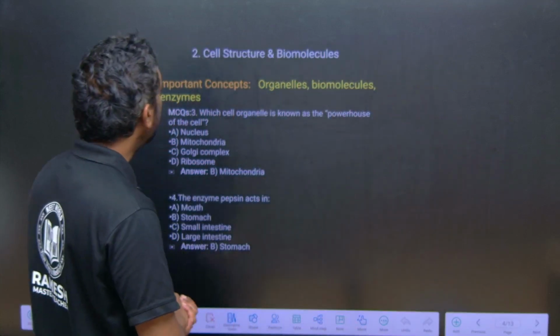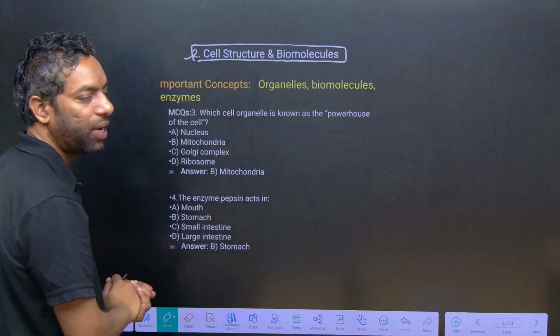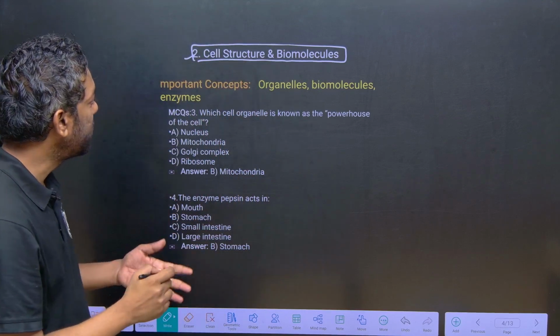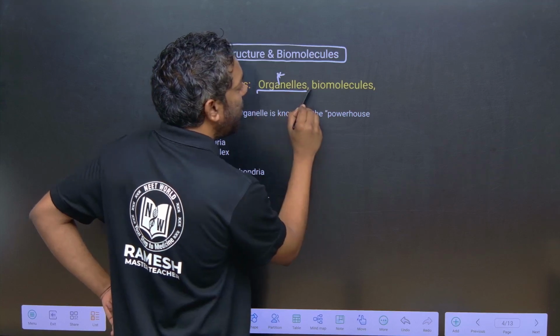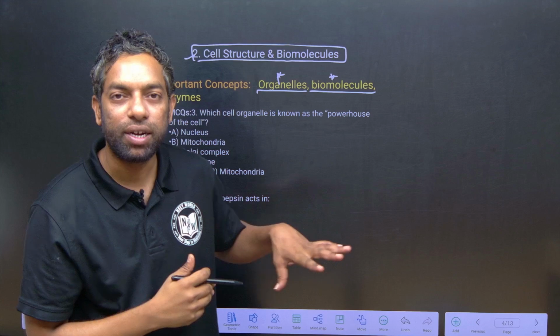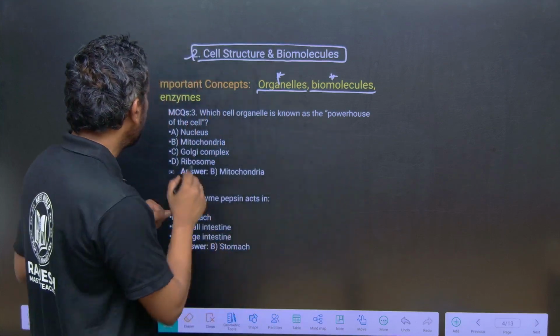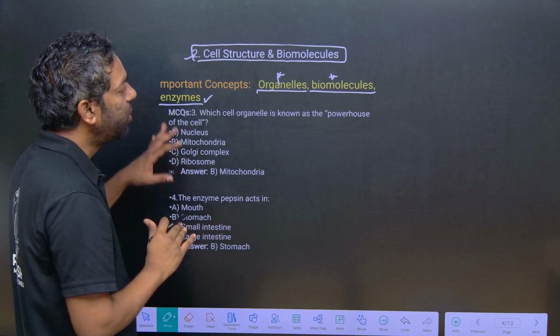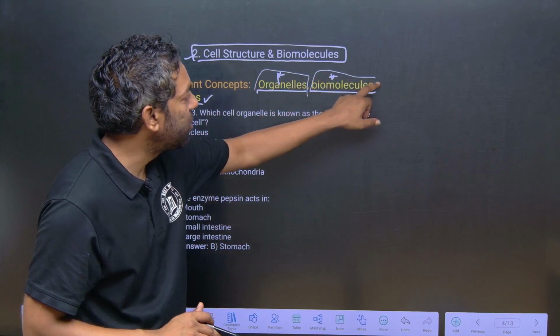Coming to cell structure and biomolecules, this is also an important topic. You have to focus on cell organelles and biomolecules like carbohydrates, proteins, and minerals and vitamins. You have to focus on enzymes also. So mainly focus on cell organelles, biomolecules and enzymes.